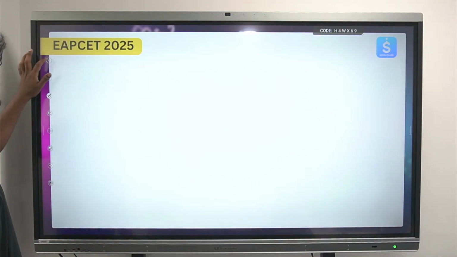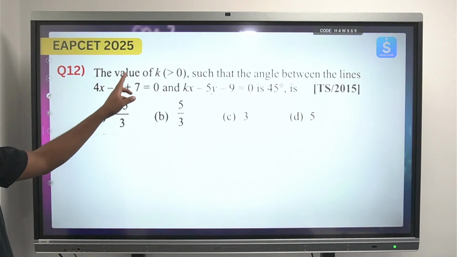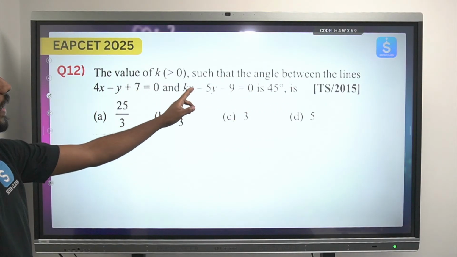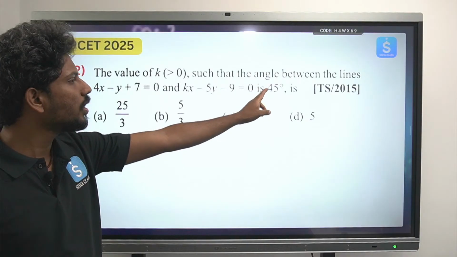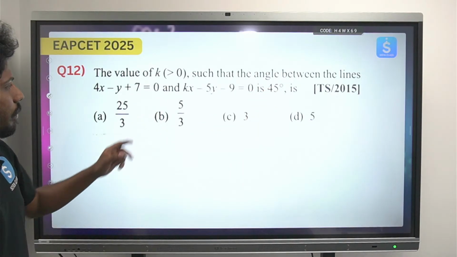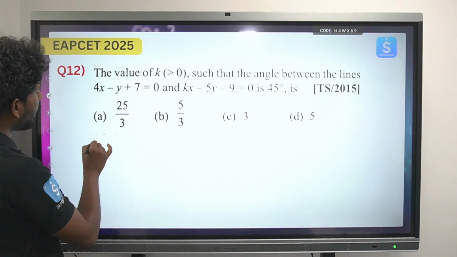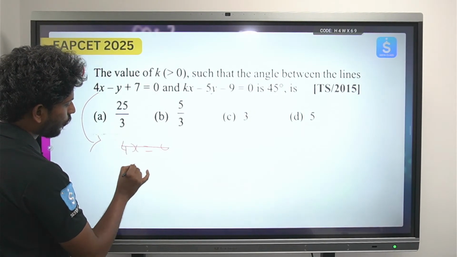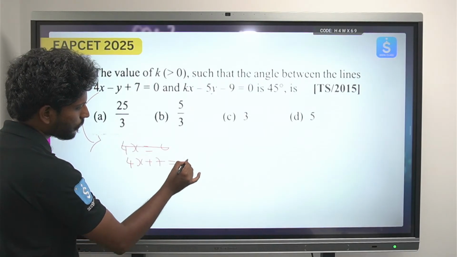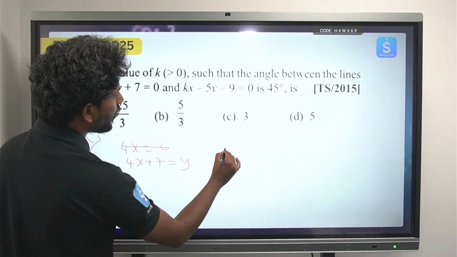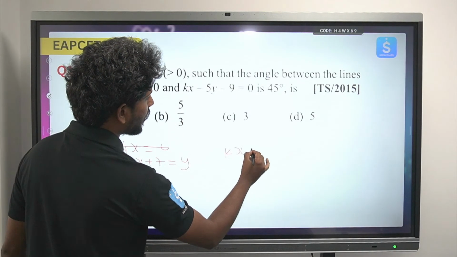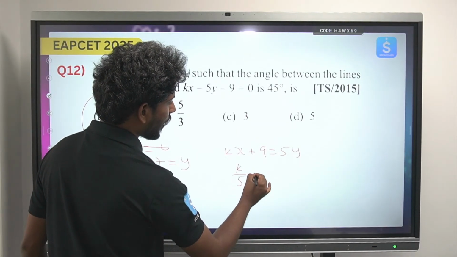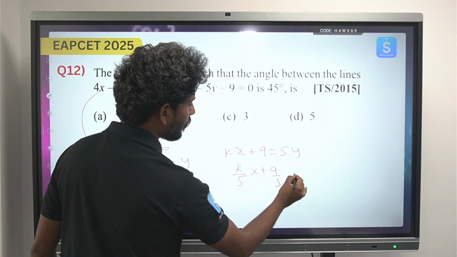Okay, next the last question: the value of k such that the angle between the lines 4x - y + 7 = 0 and kx - 5y - 9 = 0 is 45 degrees. So what is he saying here? Similarly here, we can find the slope of this. So 4x + 7 = y, and for this equation, kx + 9 = 5y. So (k/5)x + 9/5 = y.